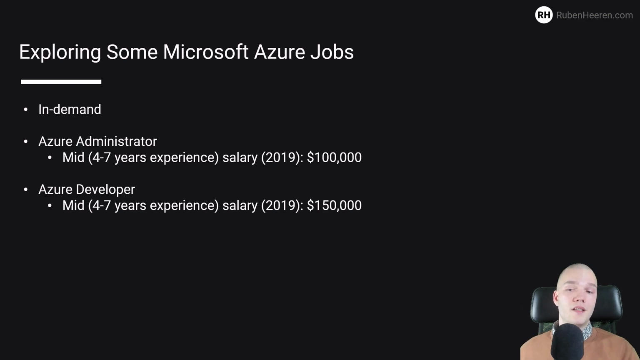As of July 2019, the average salary of an Azure developer in the US with 4 to 7 years of experience is about $150,000 per year.